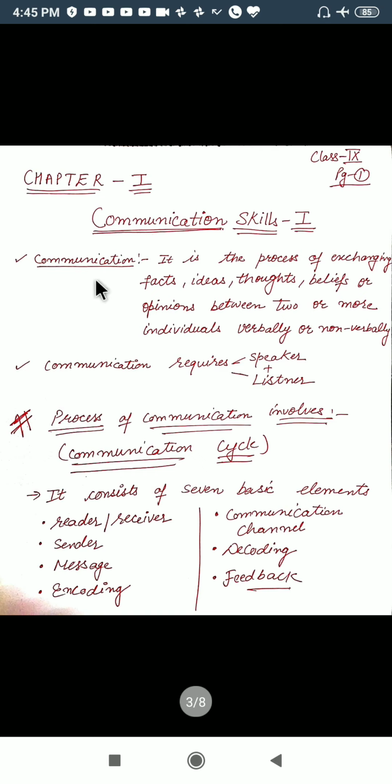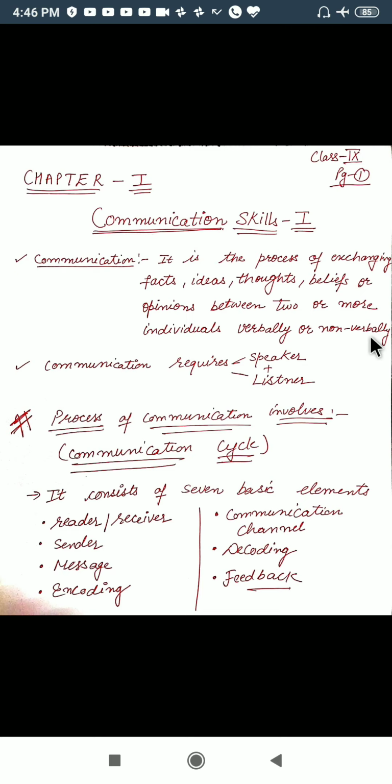What is communication? Communication is the process of exchanging facts, ideas, thoughts, beliefs or opinions among individuals. It can be verbal or non-verbal. If we are exchanging our thoughts with each other, that is known as communication. For communication we must have a language.